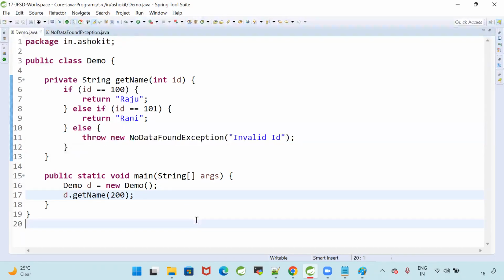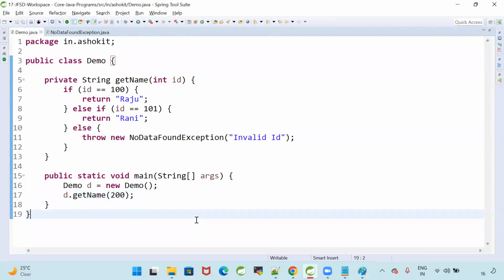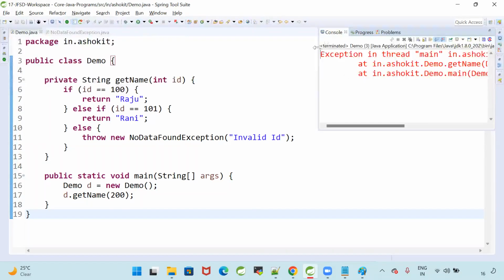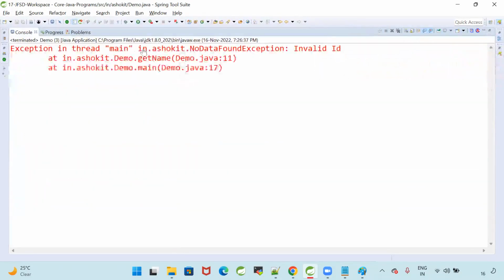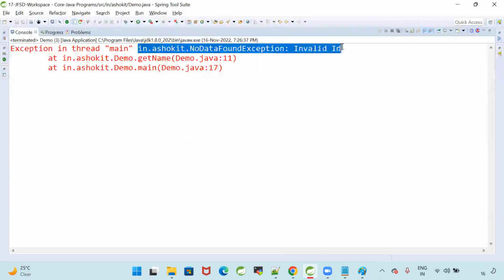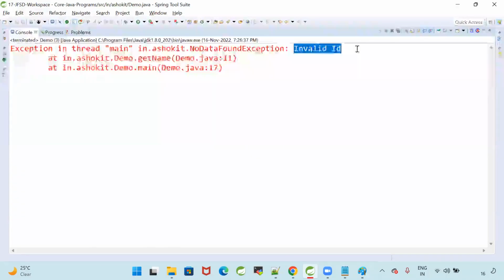Am I handling that exception? I'm not handling that exception. I'm throwing it here. When you give an invalid ID, I'm throwing the exception, and my program will terminate abnormally. Run this. Are we getting the exception now? Which exception are we getting? NoDataFoundException. Why? Because of invalid ID.